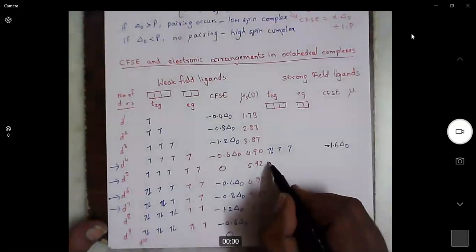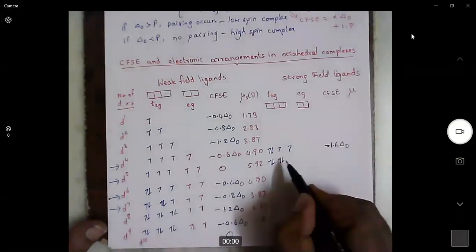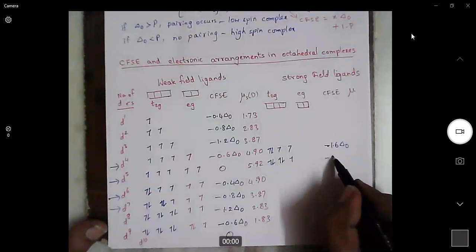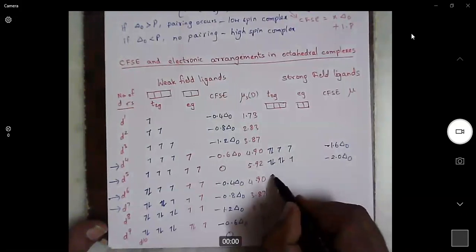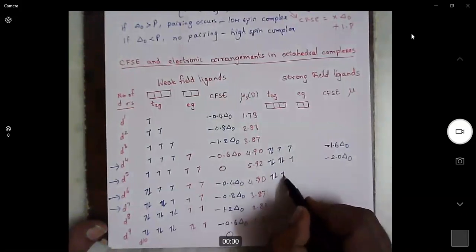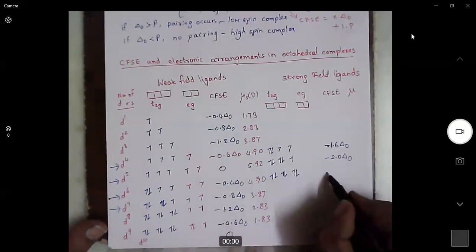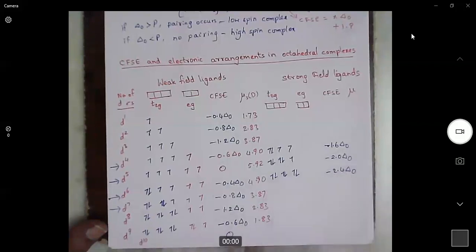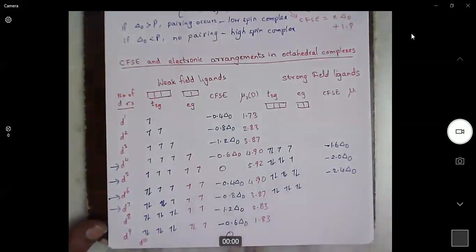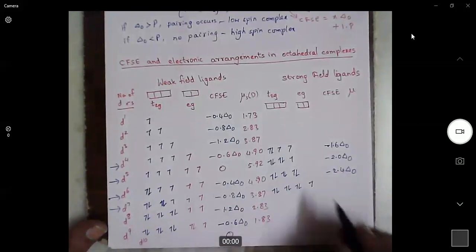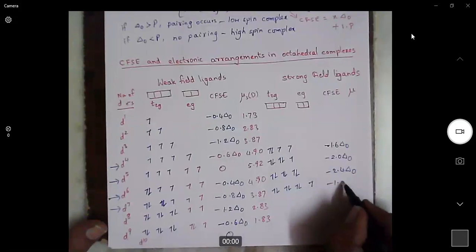Now the fifth electron also will not go to the EG level, it will pair in the T2G level itself. So the value will be 2 delta naught. The sixth electron also will not go to the EG level, it will pair in T2G itself. So it will be 2.4 delta naught. Now the seventh electron will go to the EG orbital. Because we have added 1 electron here, we need to subtract 0.6. So 1.8 delta naught.